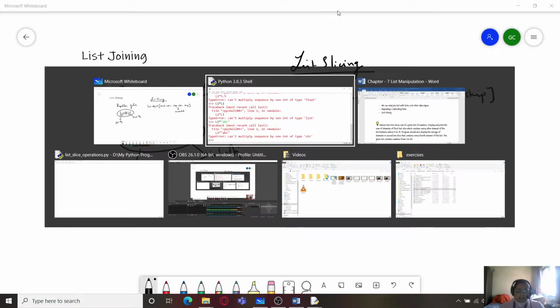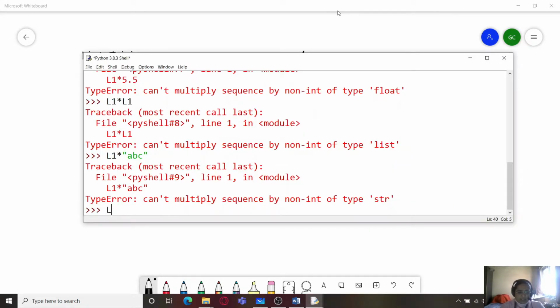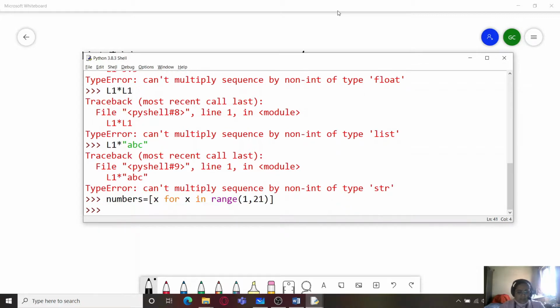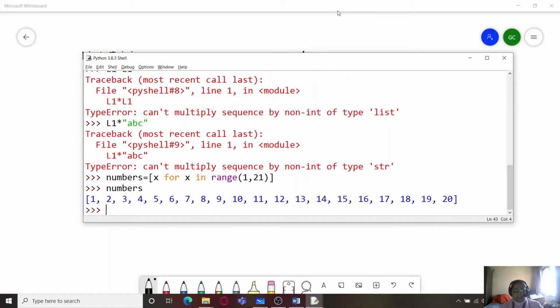Let's understand this with some examples. I'm creating a list here named numbers, which contains the following elements. I'm using a list comprehension here. This list comprehension says that numbers is a list which contains values within the range 1 to 20.